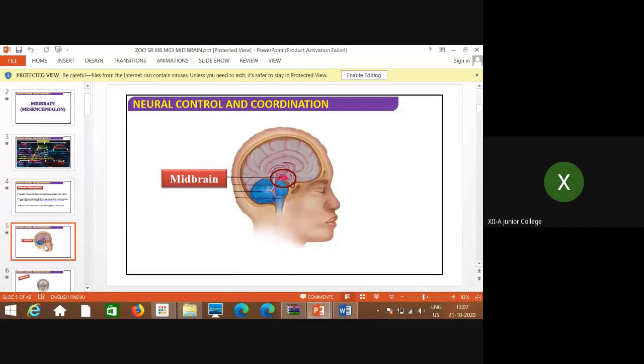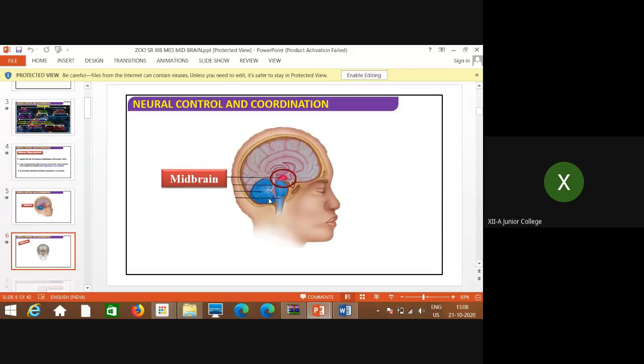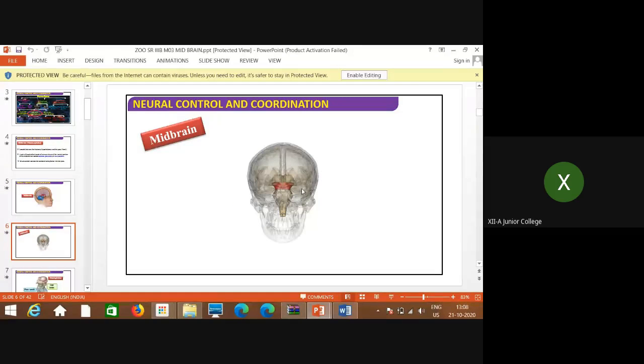See, this is the location in the diagram, which is circled here. This is the location of the midbrain, and here is the thalamus, hypothalamus part. And this yellow, blue colored part is called pons varoli. In the next diagram, you can see the exact location shown in red.